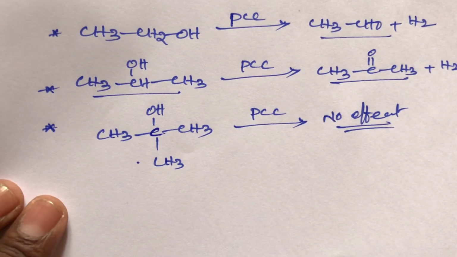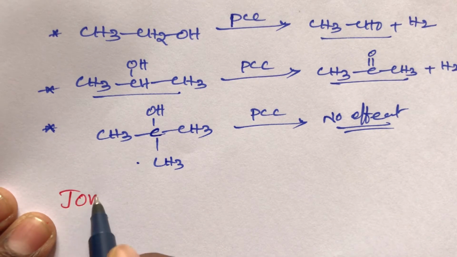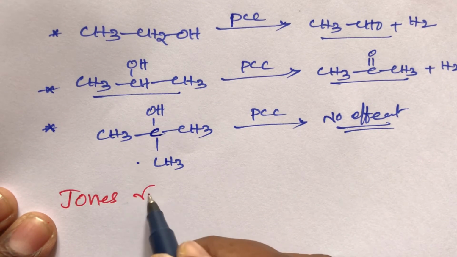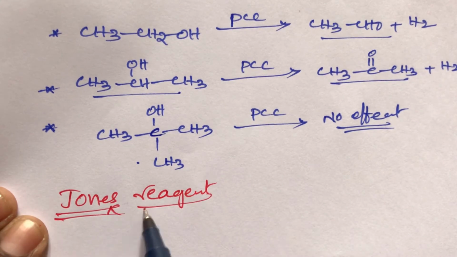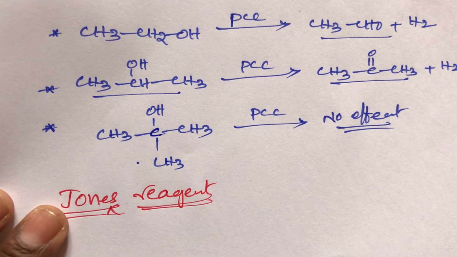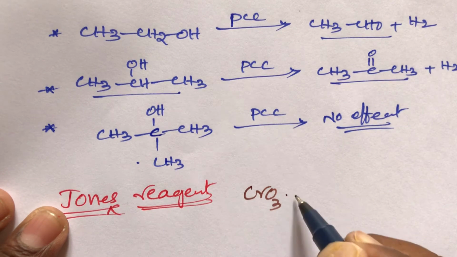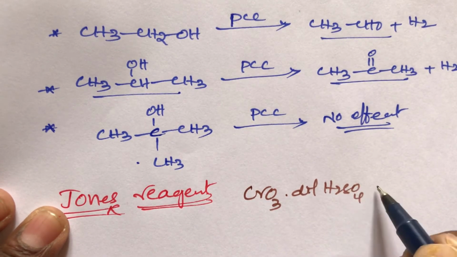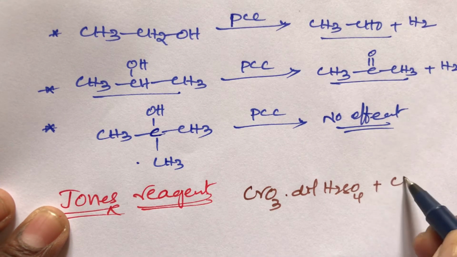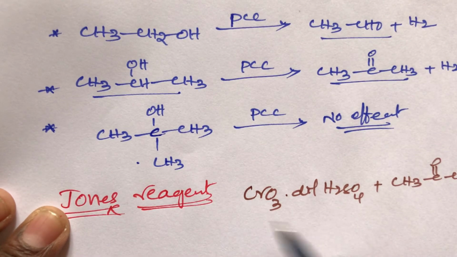Now the second reagent, student, the most important reagent, is Jones reagent. Jones reagent also acts as a moderate oxidizer, student. What are the reagents? That is CrO3, chromium oxide, with dilute H2SO4 in aqueous acetone, CH3COCH3. This is called Jones reagent, student.